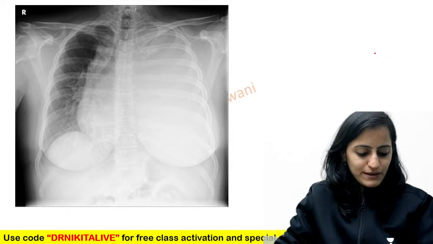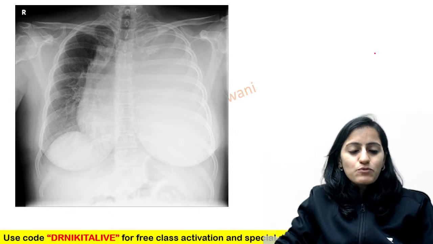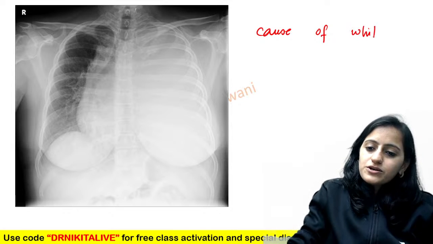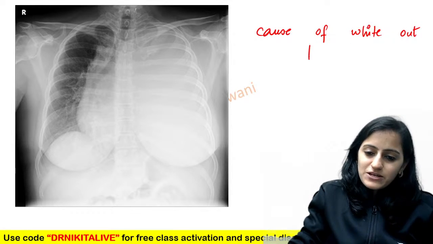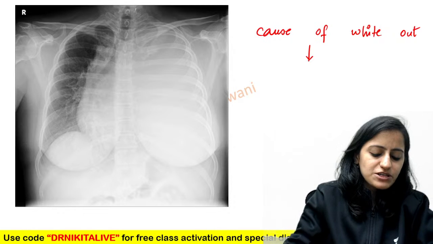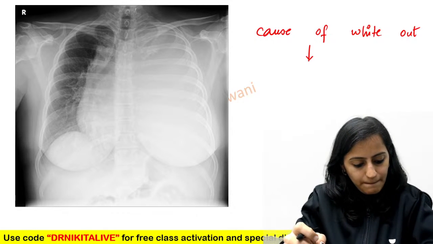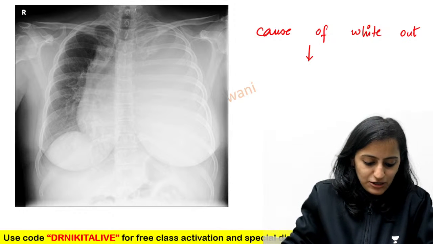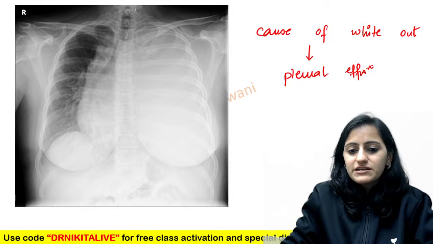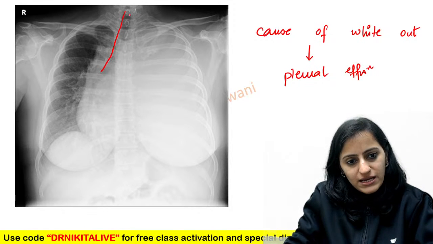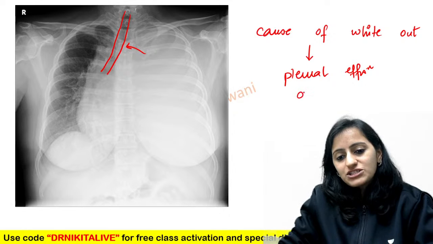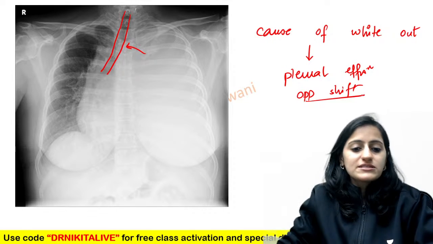Now coming to a few images, your assessment time. Tell me what is the cause of whiteout hemithorax in this patient. Is it consolidation, collapse, pneumonectomy, pleural effusion? What do you think? Very good, Rutvi. Absolutely right, Dr. Darshana. This is pleural effusion. Why is it pleural effusion? Because you look at the trachea, it is deviated to the opposite side. It's a mass effect, the trachea shifts to the opposite side. So that tells you this is pleural effusion.